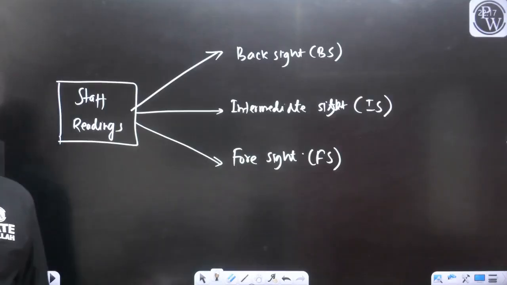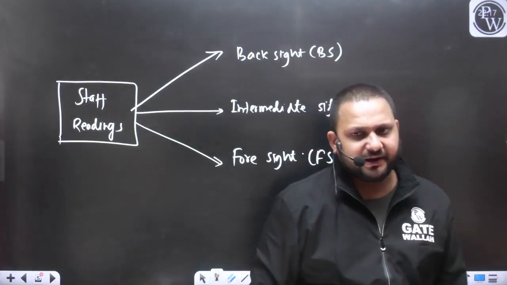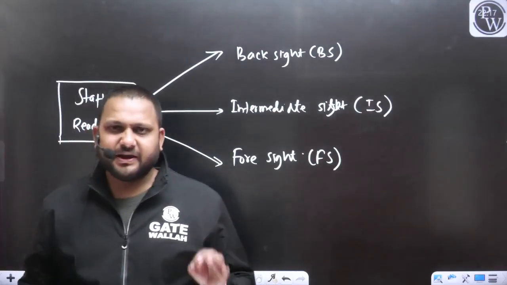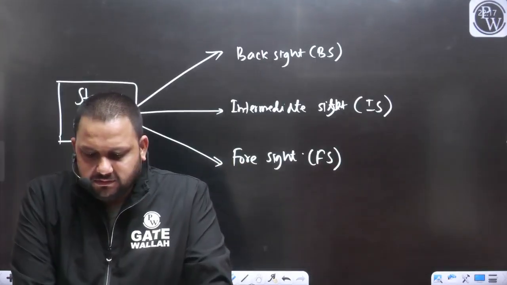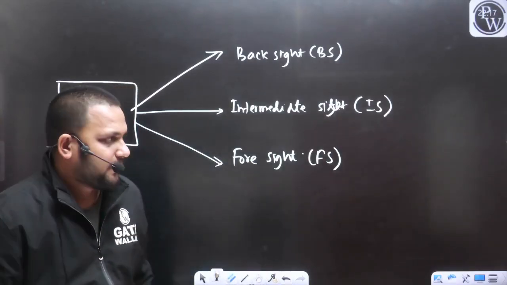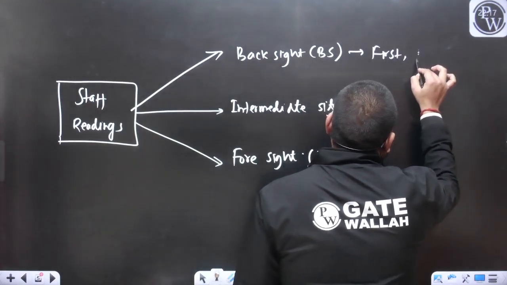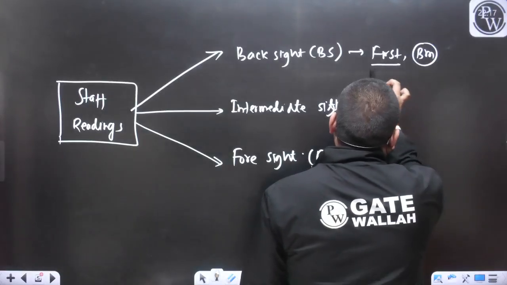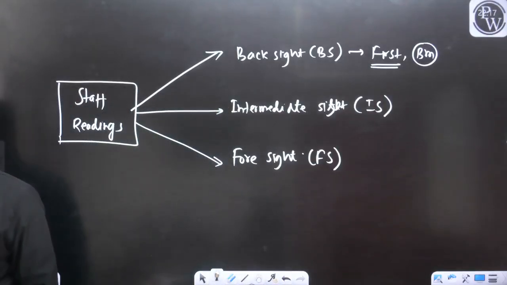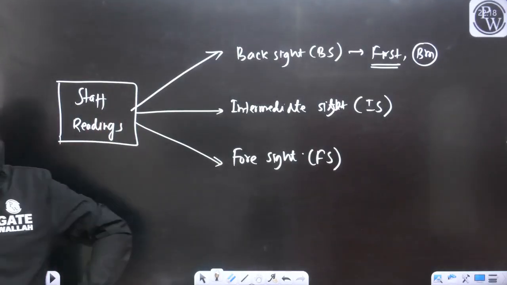How do we know which reading is the back side reading, which is the intermediate side reading, and which is the fore side reading? Let's see the concept. Whenever we shift the instrument, the first reading of the leveling work, generally taken on the benchmark, will be considered as the back side reading.